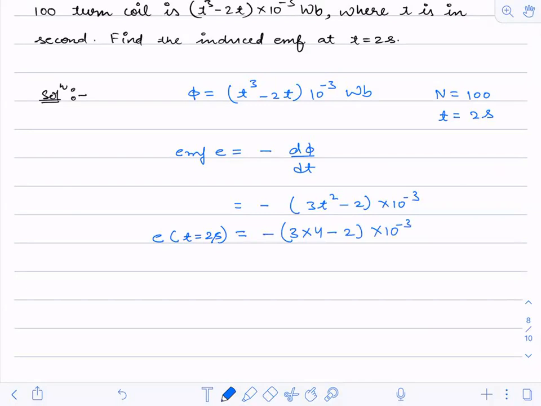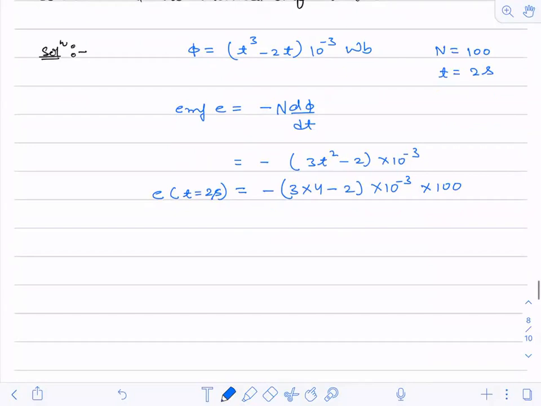Now, because there are 100 turns, I can modify this result and multiply this by 100. Now you solve it, you will get the result. Is it okay? So this will be minus 12 plus 2 into 10 to the power minus 1. So this I guess will be minus 1 volt.